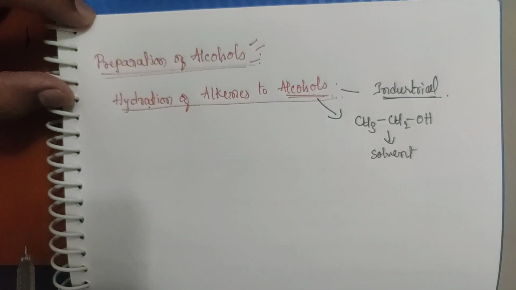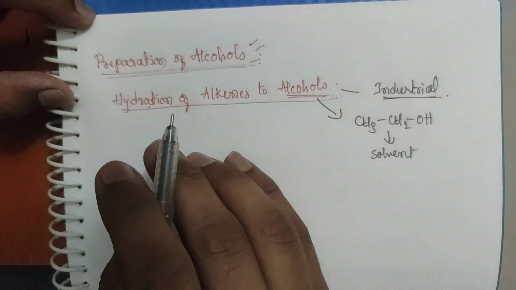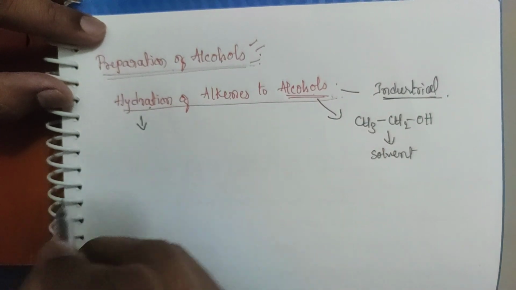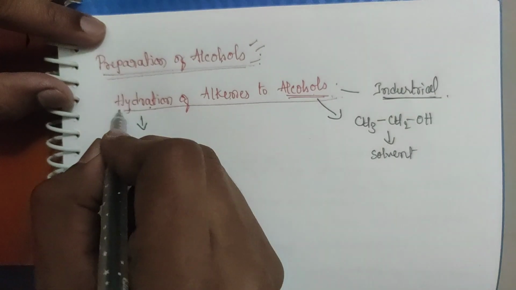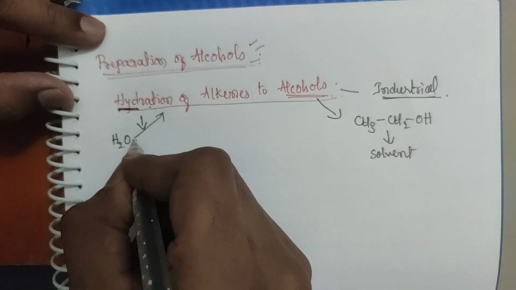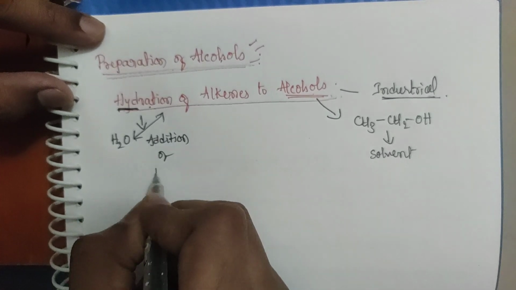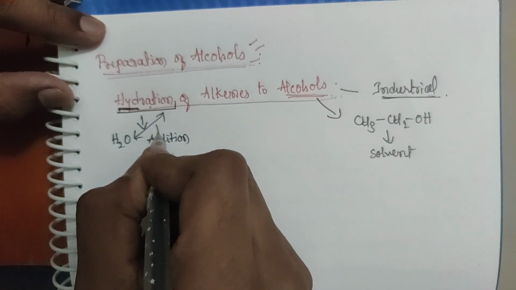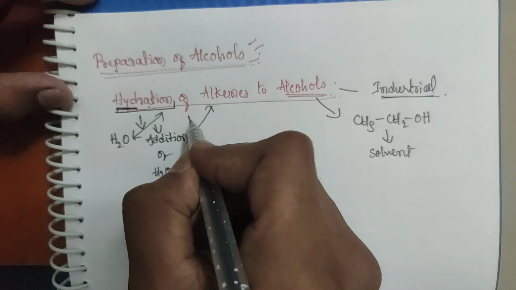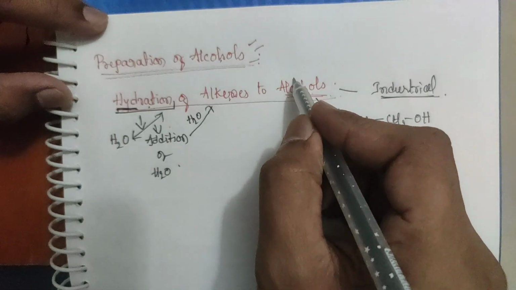Is that clear? Before we get into the reaction, we need to learn what is hydration, what are the exact meanings of these words. What is meant by hydration? Hydration is nothing but hydro. What is hydro? Hydro is nothing but water. Hydration is addition of water. Is it clear? Where are you going to add? You are going to add water to alkenes. That is hydration of alkenes to get alcohols.